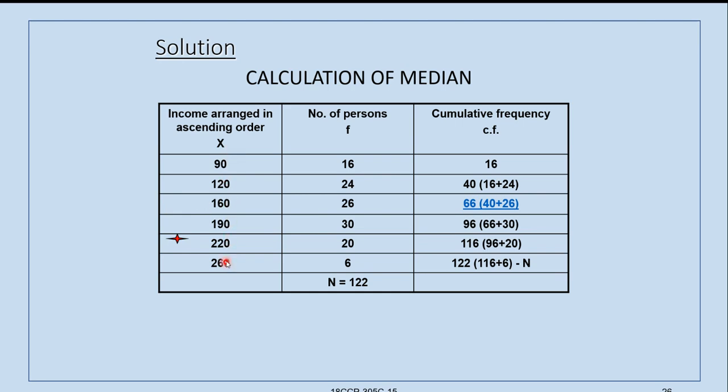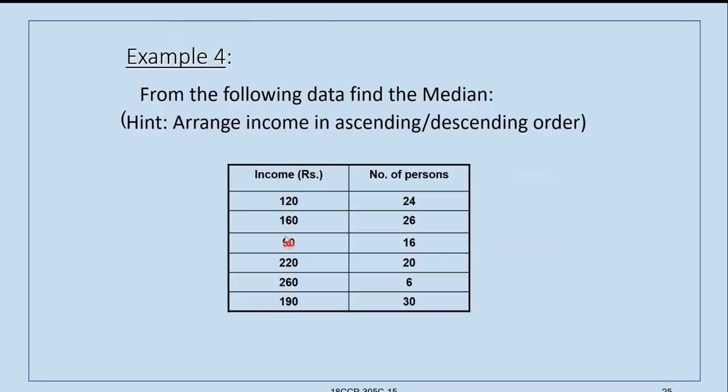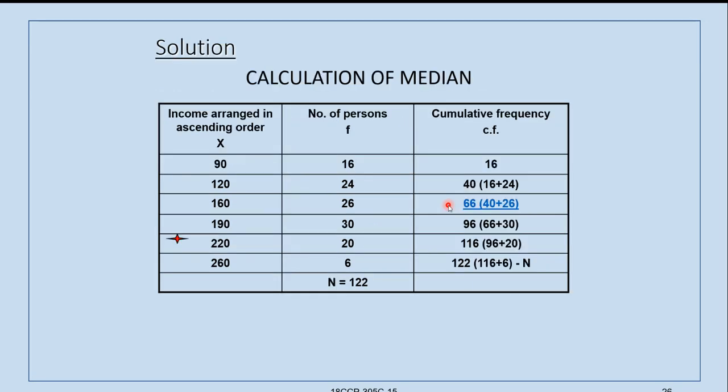The data is arranged in ascending order and you observe this. For 90 it is 16, for 120 it is 24, same as in the previous slide. That we have to stick to. For 160 it is 26, for 190 it is 30, for 220 it is 20, and for 260 it is 6.